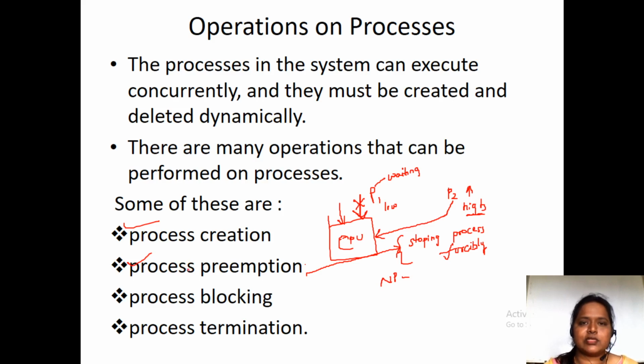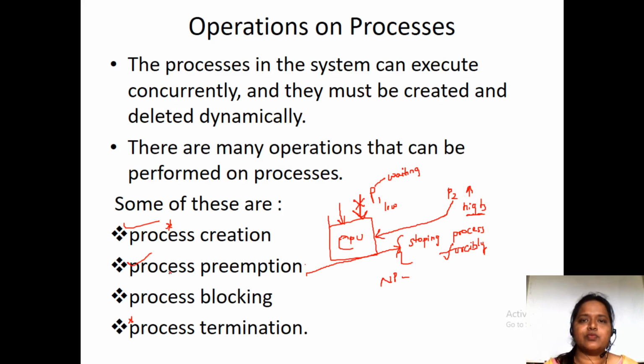Process preemption, meaning how the process is going to be preempted, is also one of the operations on a process. Process blocking is also one of the operations on a process. And finally, the major important one is process termination. Once a process has been created, it has to be terminated. So process creation and process termination are the two major operations that can be done on a process, and the remaining are process preemption and process blocking.